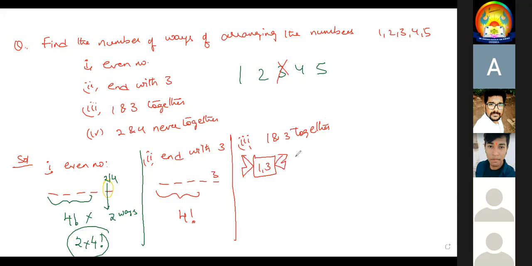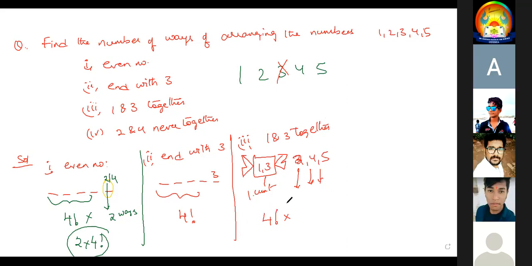And the remaining numbers are what? 3, 2, 4, 5. How many numbers does it look like? This is one unit, and this is one number, this is one number, this is one number. So what is 4 numbers? Those 4 numbers can be arranged in 4 factorial ways, and the unit into 2 factorial ways. Very good, 2 factorial.